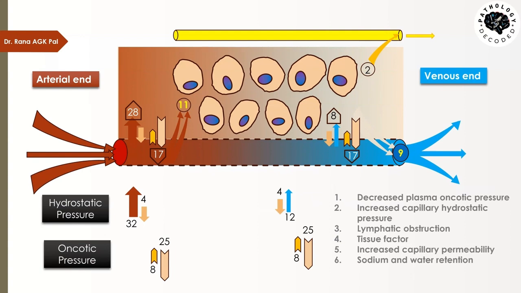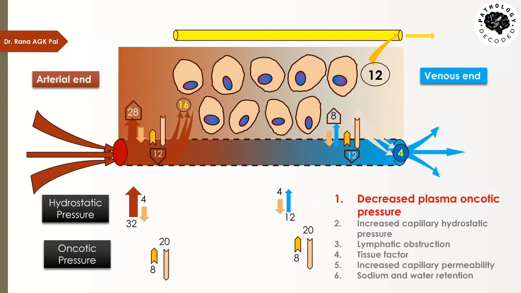But when there is decreased plasma oncotic pressure, now this over here, which was earlier 25 mm, now becomes 20 mm on both the sides. Why could this happen? I will be taking up the reasons later when I discuss the conditions in which this happens. But here you have to understand that this decrease of oncotic pressure in the plasma from 25 to 20 upsets the balance.